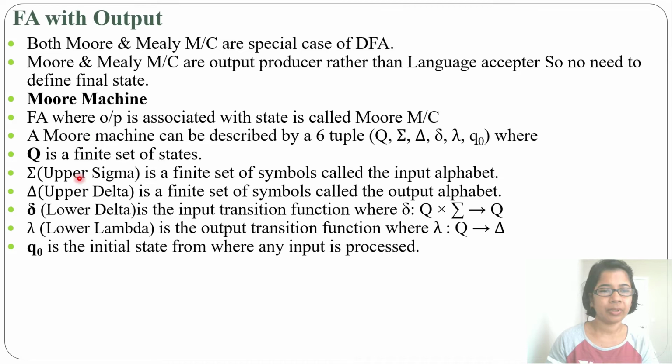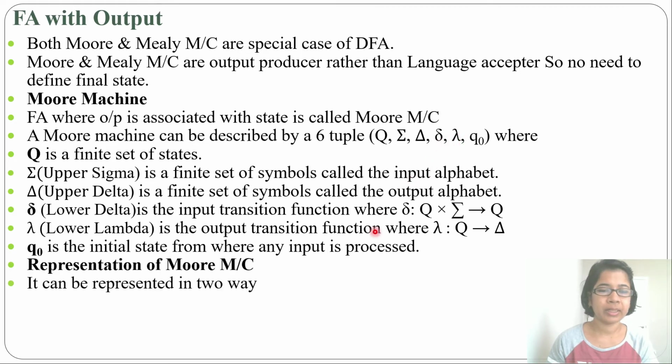So what is new here? New are upper delta and lower lambda. So there is one output alphabet. Previously in DFA and NFA, we just studied the input alphabet. But now delta is added. This delta is the output alphabet. And this lambda is for the output function, the output transition function. This is the input transition function. This is the output transition function.